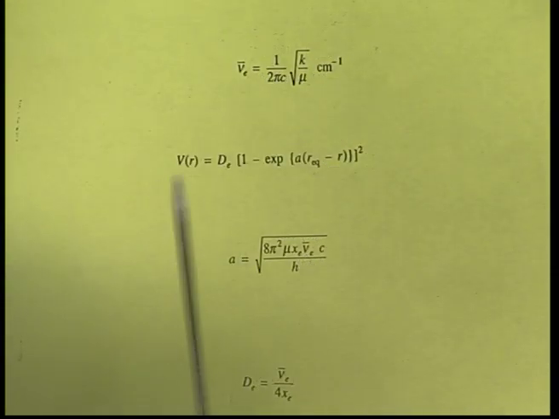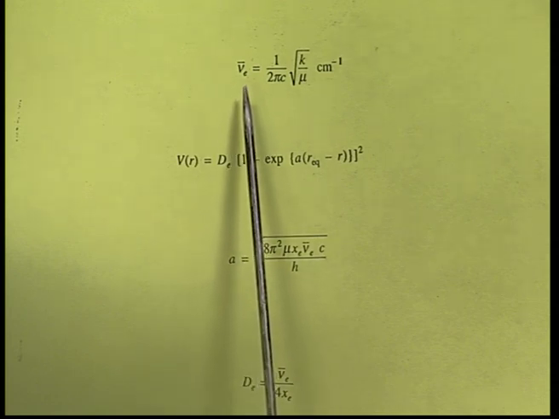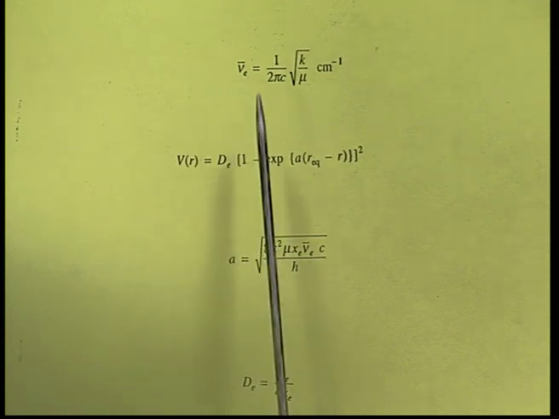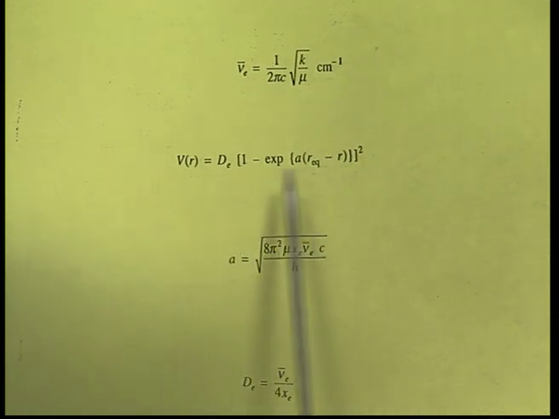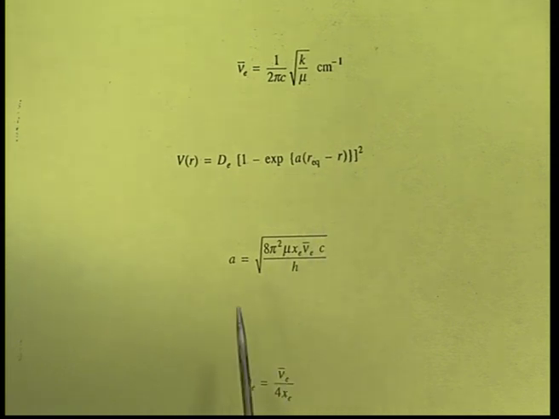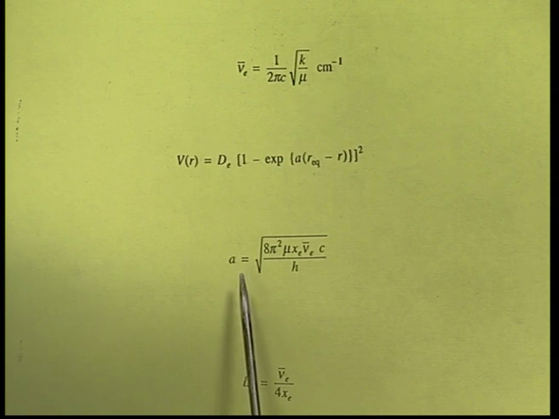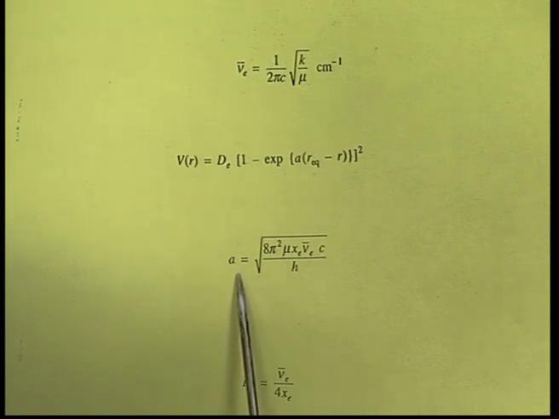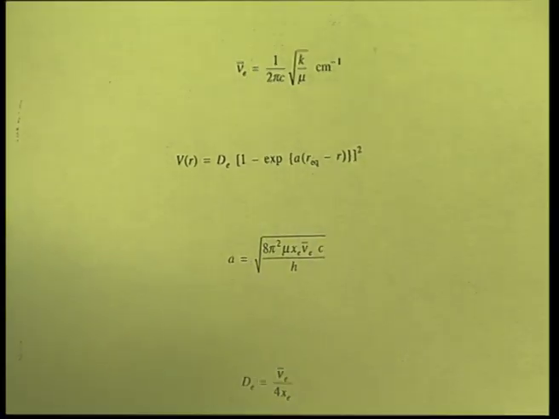Now, the entire exercise that we have done is to evaluate the frequency of the vibration, to fit the Morse equation to it, and evaluate the constant a, which gives the shape of the Morse potential energy curve. Ultimately, we will end up with the dissociation energy of the molecule. These are the things we get from this analysis.